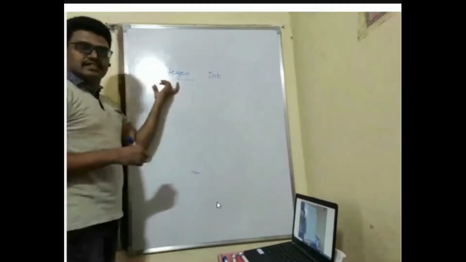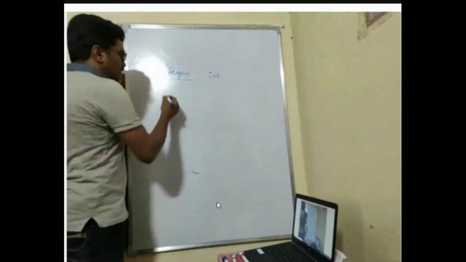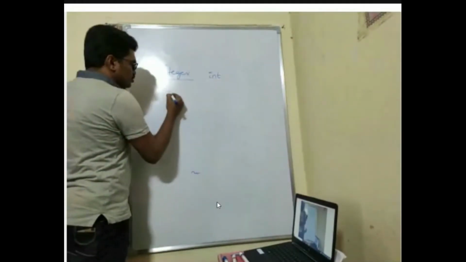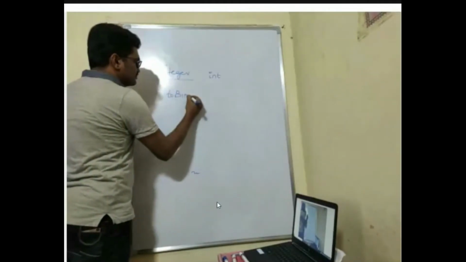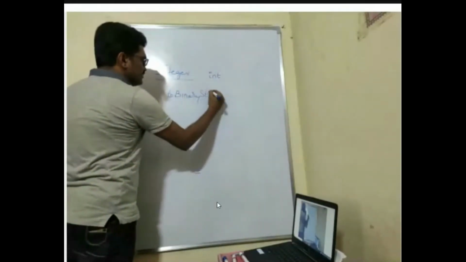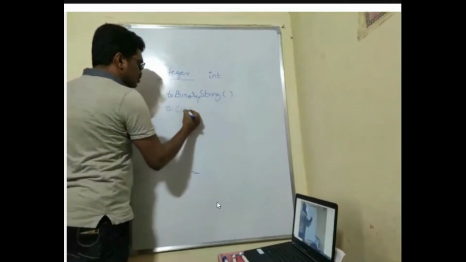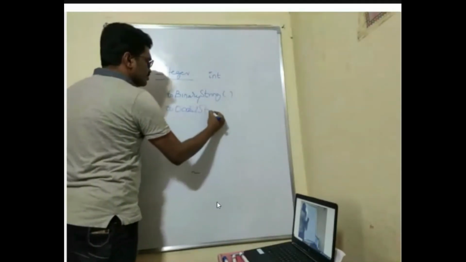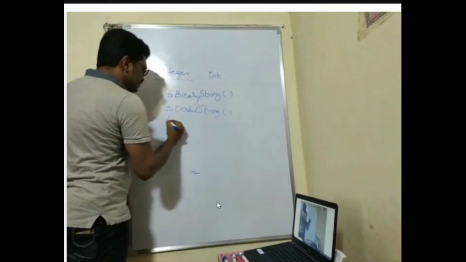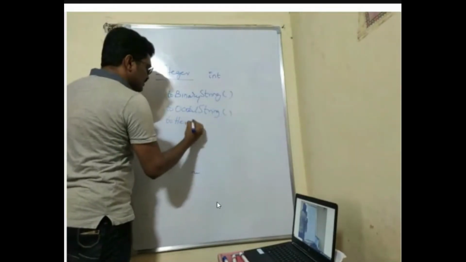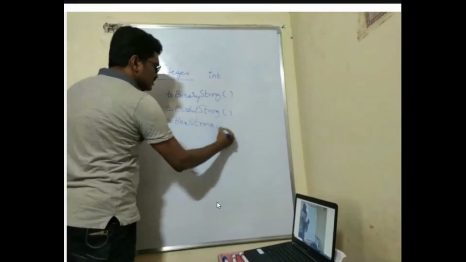We have seen some of the methods. One is toBinaryString, which converts the integer to a binary string, toOctalString, similarly toHexString, which converts the integer into a hexadecimal string.